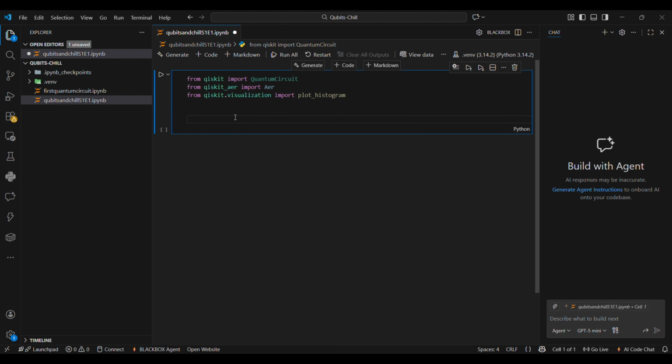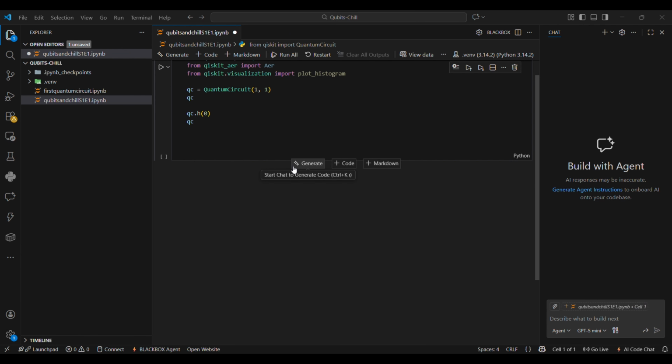The second step is to create a one-qubit circuit. Now we create a quantum circuit. This circuit has one qubit and one classical bit. The qubit stores the quantum state, the classical bit stores the measurement result. By default, the qubit starts in the ket 0 state. The third step is to apply the Hadamard gate. This is the gate that creates a balanced quantum state. Remember, we are not focusing on the math here. We only care about the effect.